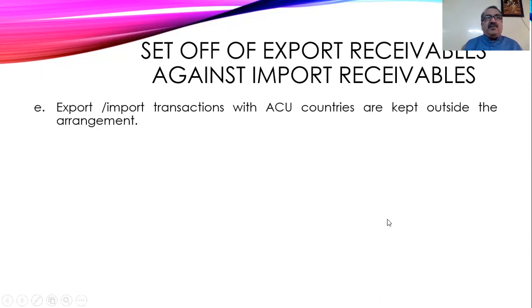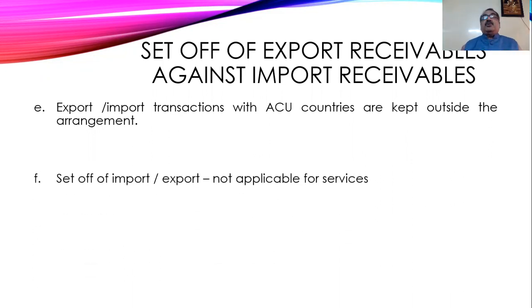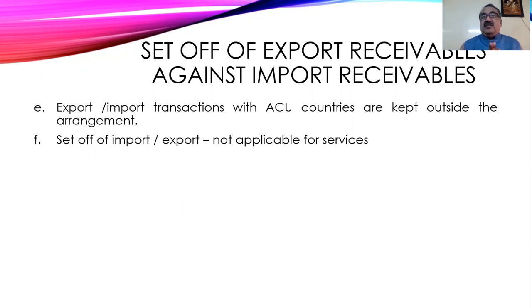Next thing is import and export transactions with the ACU countries, that is Asian Clearing Union countries, are outside the arrangement. So if the transaction is between Asian Clearing Union countries, then those countries' transactions will not be allowed, and they will be kept outside the purview of the setup procedures.